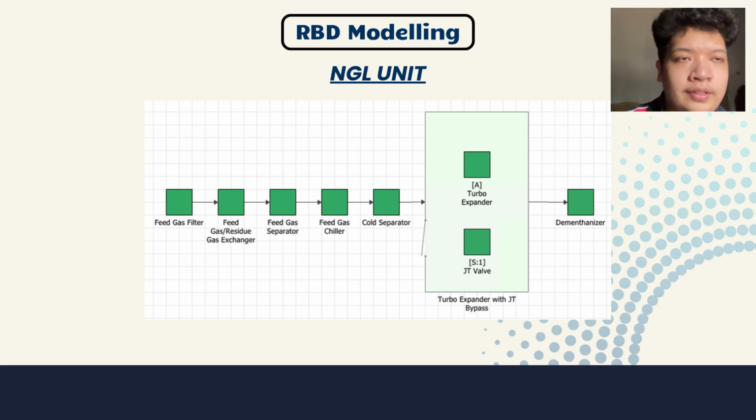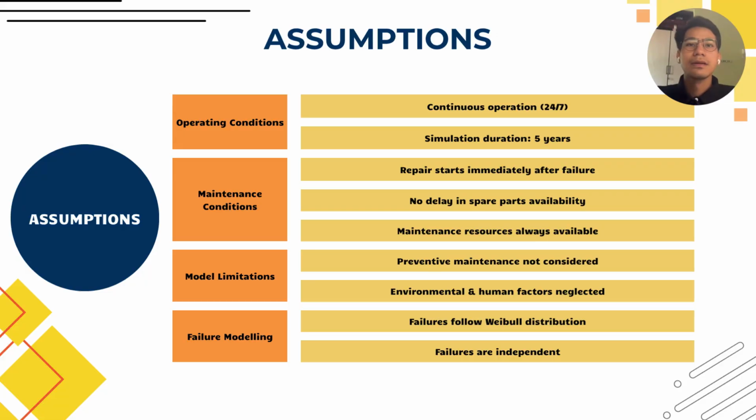So moving on to the last part of this RBD modeling, which is the NGL unit. All of the blocks here are modeled to be able to fail. And for the turbo expander with JT bypass, again, it utilizes the standby container construct. In this case, the turbo expander is set to be active, meanwhile the JT valve is set to be on standby. So in the case of the turbo expander failing, the container would switch to the JT valve. Yeah. So that's all for the RBD modeling. So moving on to the next part of the presentation.